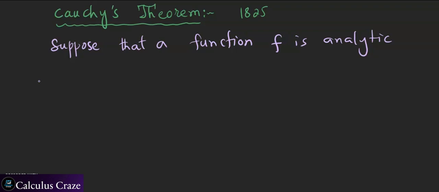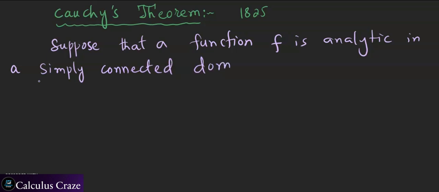So suppose we have a function f which is analytic in a simply connected domain. So far our discussion is relying on simply connected domains. Let me call that domain D.